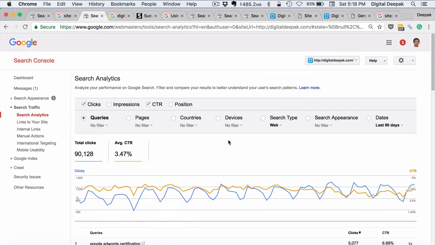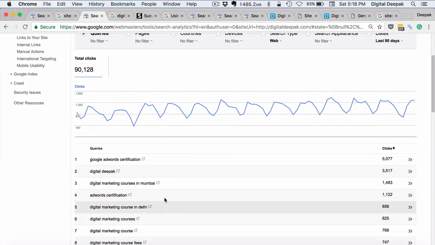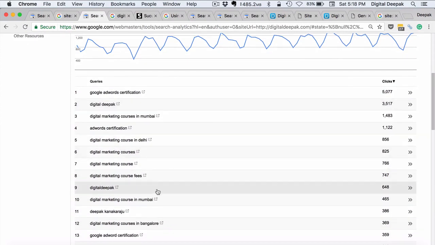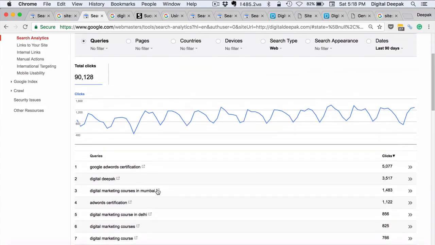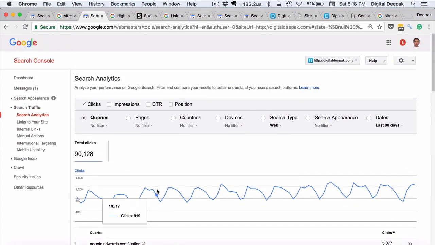This is how you analyze your search traffic, and especially when you are doing keyword research, you will get a lot of ideas when looking at the queries. These are the queries that people are searching for, and sometimes you will start seeing queries inside your Search Console where you don't even have a specific article with the same title, but you still get traffic, which means that Google is matching your website for those keywords. And since Google is matching your website, it means that there are no other websites with web pages with the same title or the same content.